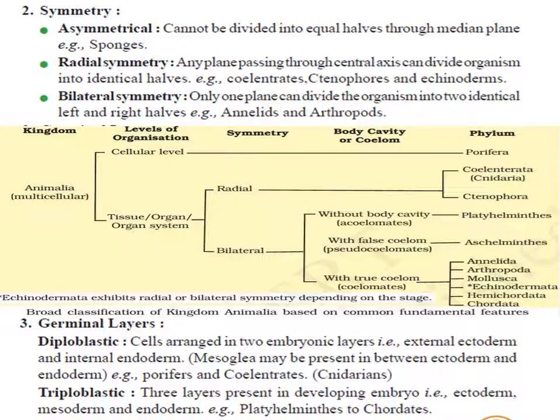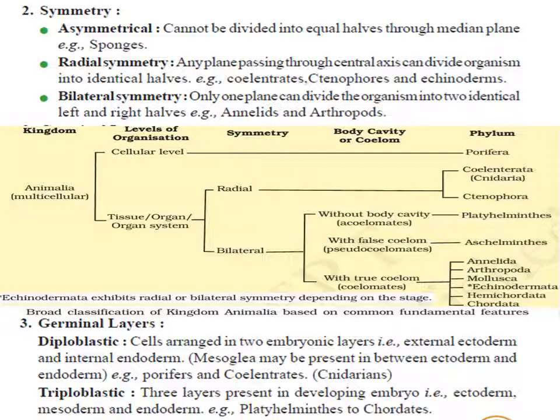The next basis of classifying the organisms was body symmetry. When we see animals, they are classified on the basis of whether they can or cannot be cut into two similar halves along one or more planes. If the organism's body can be divided into two equal halves, then the body is called symmetrical.